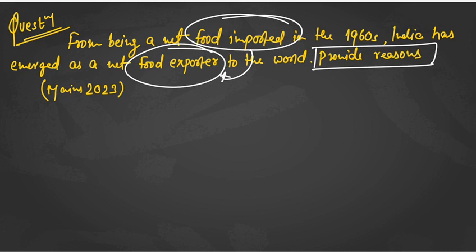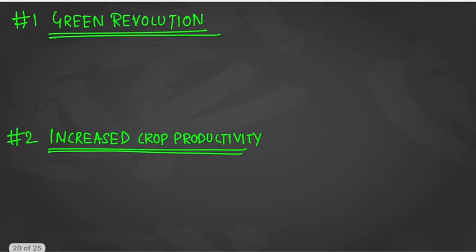So let us understand what could be our introduction. If I talk about the introduction, it could have been that this remarkable achievement of India is because of the following factors. You could have just written that statement and then started with the reasons. Okay, so let us explore the reasons.